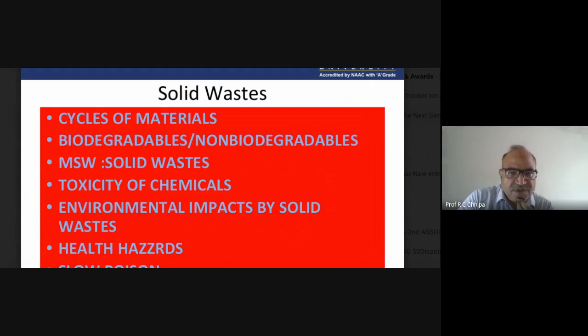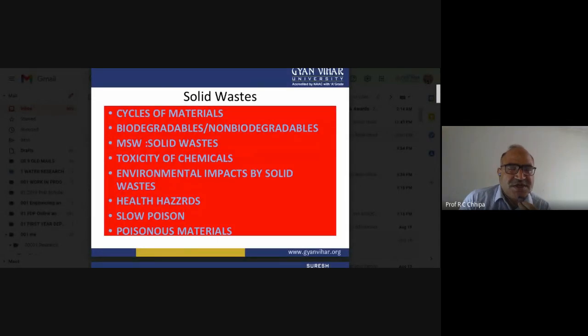Now we come to the other part, the slow poisons. Number of toxic gases are generated when solid waste is stored, transported or disposed of. During disposal, different toxic gases are generated, and those act as poison. When solid waste combines with liquid, leachates are produced.